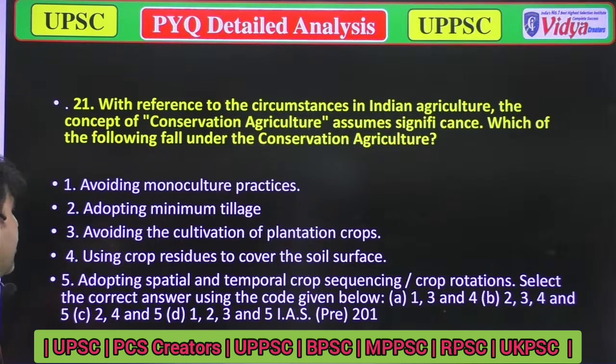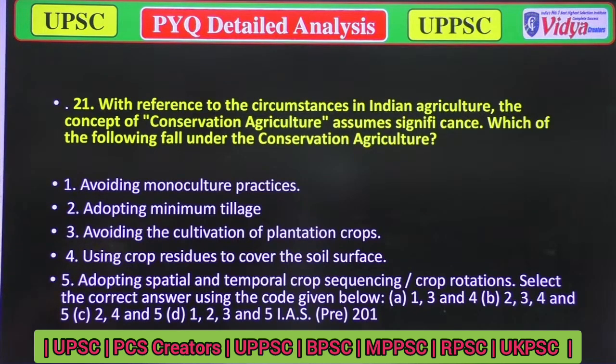Option 4, using crop residue to cover the soil surface. Option 5, adopting spatial and temporal crop sequencing and crop rotation. Select the correct answer using the code given below. Option A, 1, 3 and 4. Option B, 2, 3, 4. Option C, 2, 4, 5. And option D, 1, 2, 3, 4, 5.